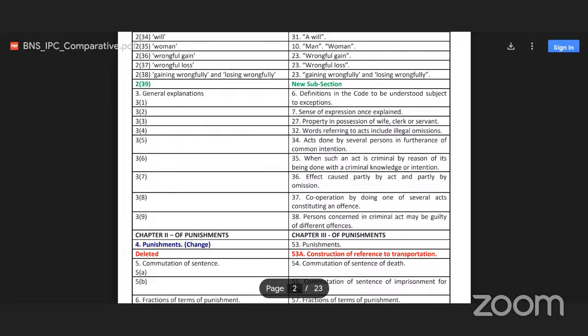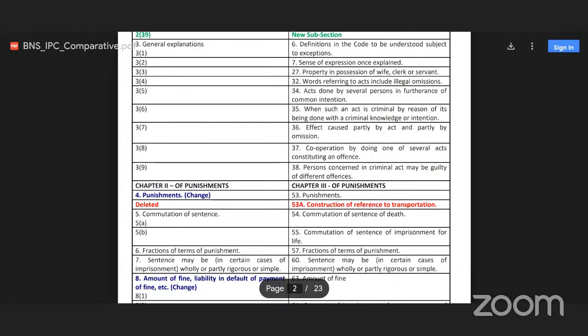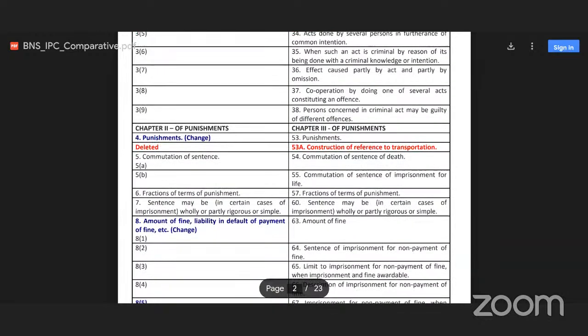BNS section 3 subclause 2 was in IPC section 7, sense of expression once explained. BNS 3 subsection 2 now, but in IPC it was section 7 and section 27, property in possession of wife, clerk or servant, like that. So this is a comparison. Section 3 subclauses 5, 6, 7 are general exceptions.